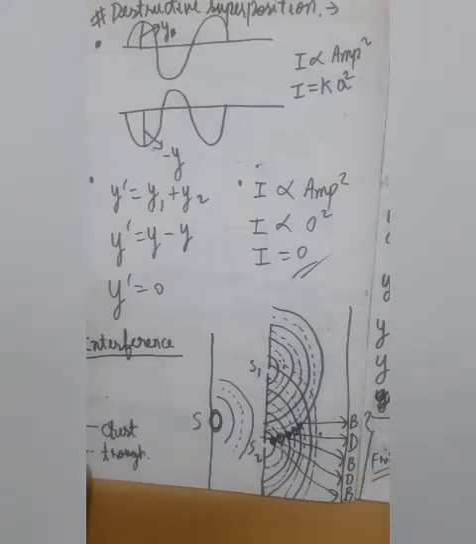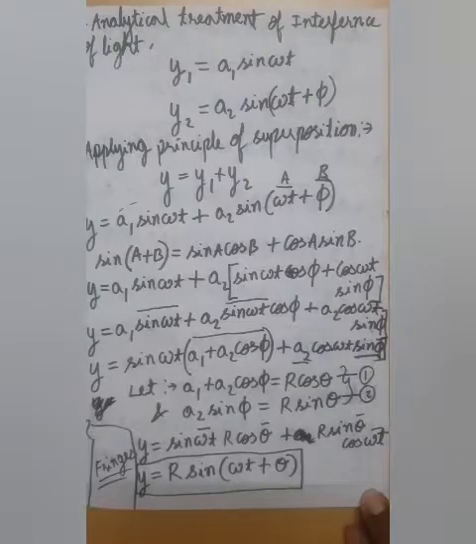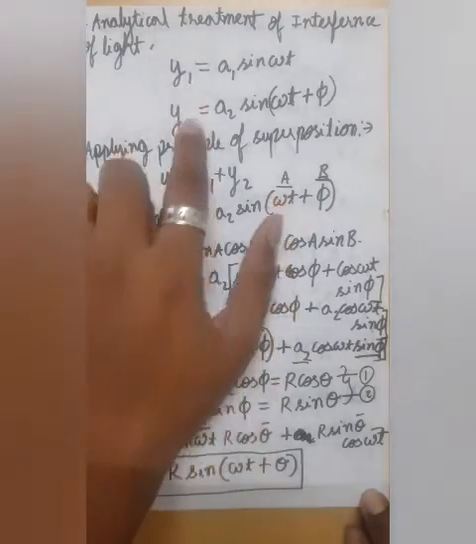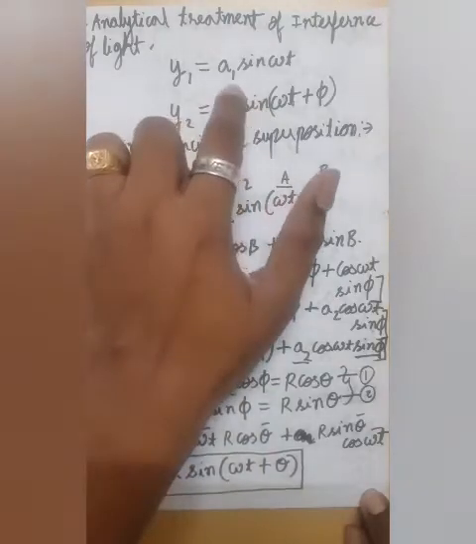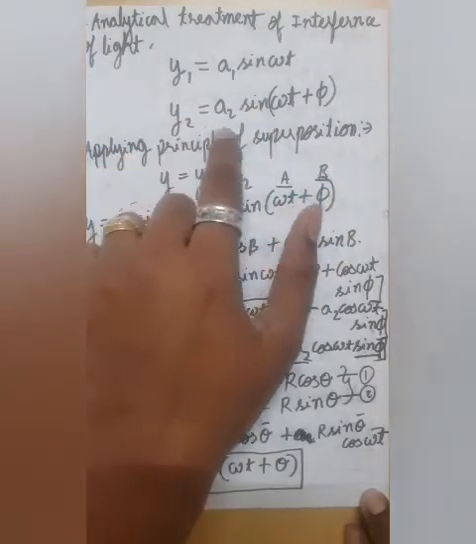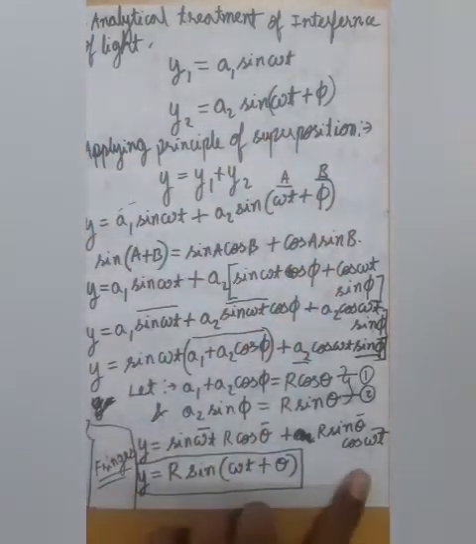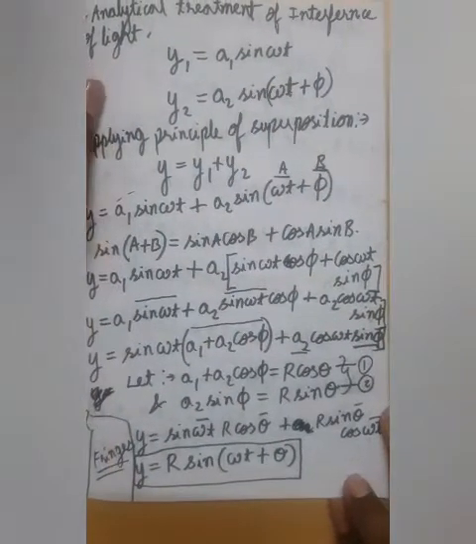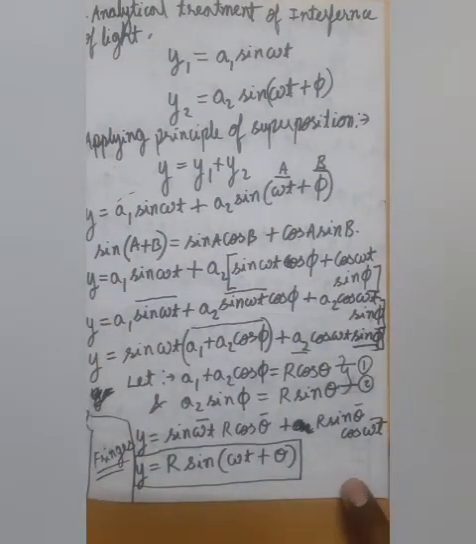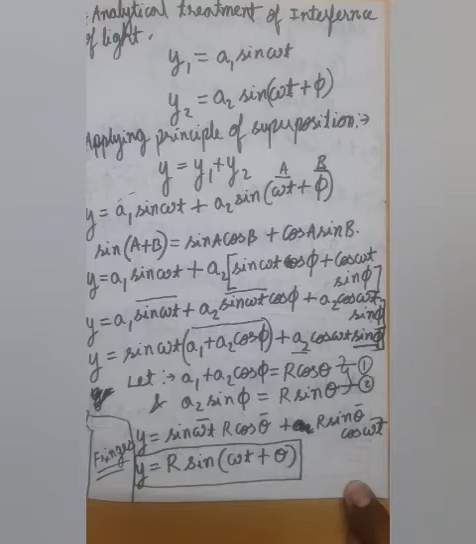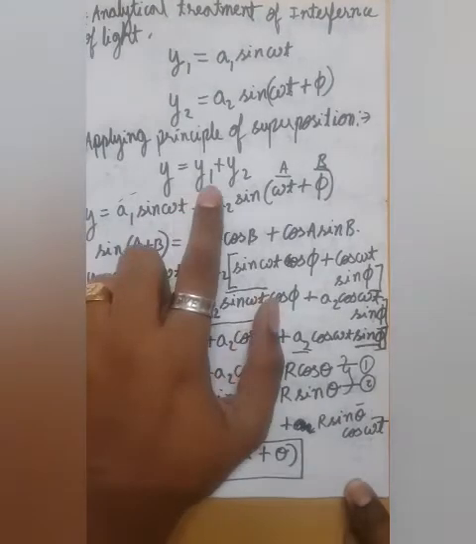Okay, now let us do the analytical treatment of this experiment. So this is the analytical treatment of this phenomenon, where y1 is one wave and y2 is another wave. y1 is equal to a1 sin omega t, y2 is a2 sin (omega t plus phi). Now we will apply the principle of superposition, where y is equal to y1 plus y2, then y is equal to, हमने दोनों की वैल्यू रख दी.